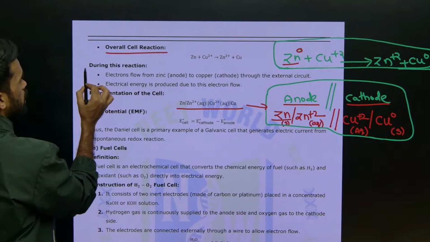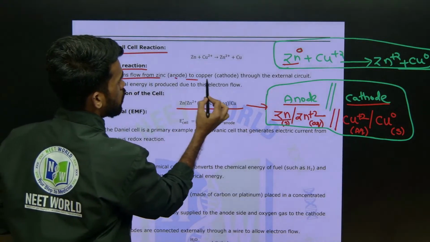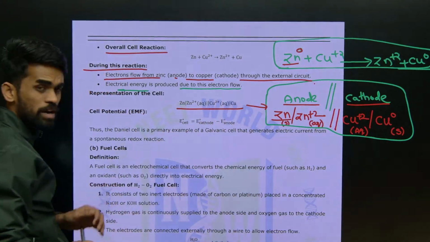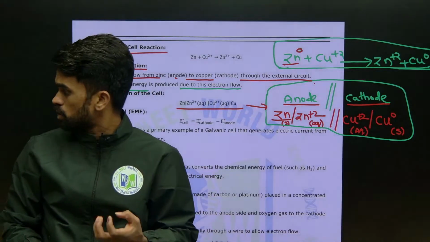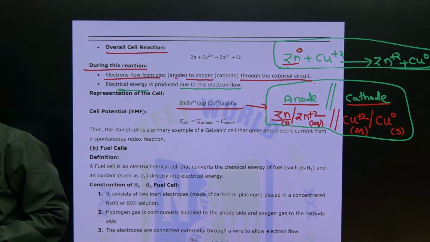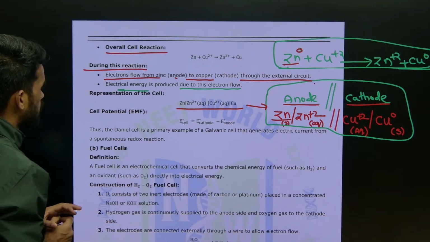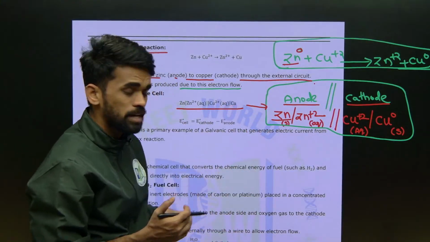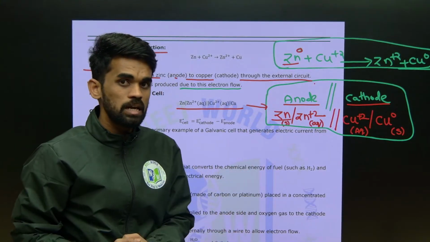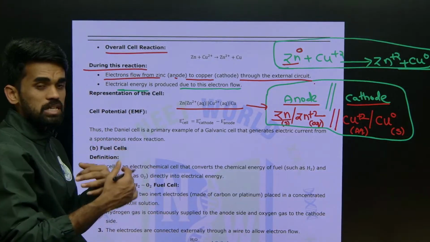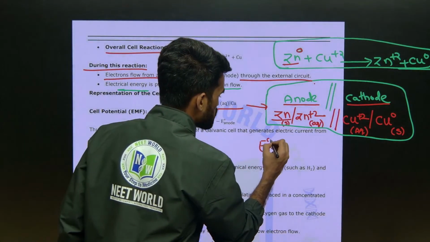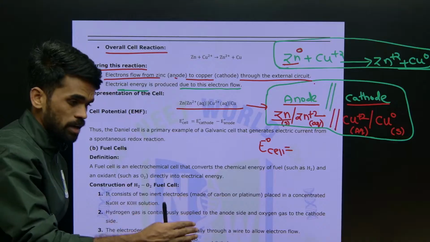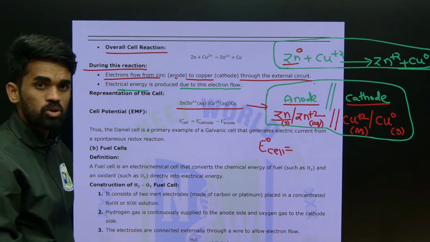During the reaction, electrons flow from zinc to copper through the external circuit, and electrical energy is produced due to this electron flow. Next is cell potential. It means during this complete spontaneous chemical reaction, how much energy is produced, that is, how much cell potential is developed. During this chemical reaction, electrical energy is produced, and how much it is produced, that we want to know now.